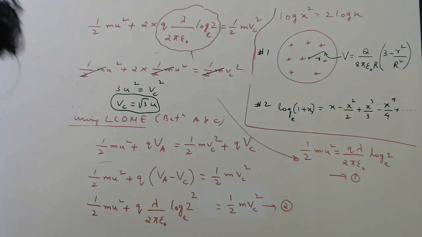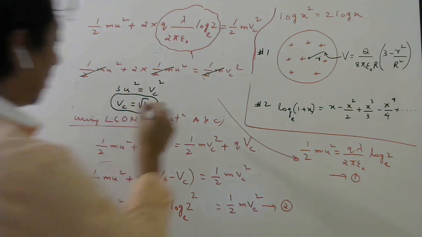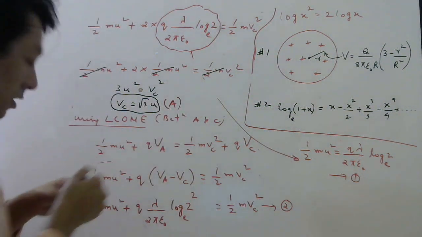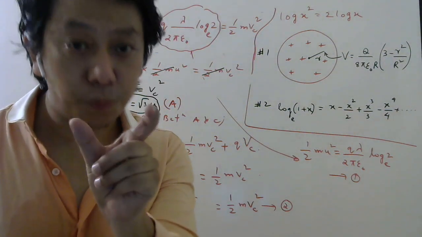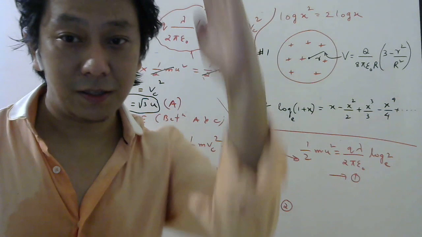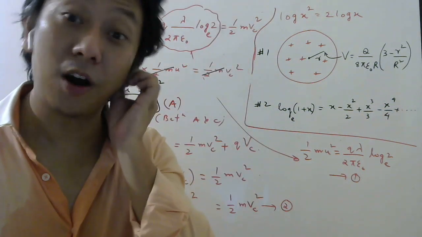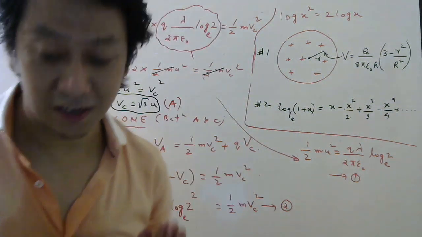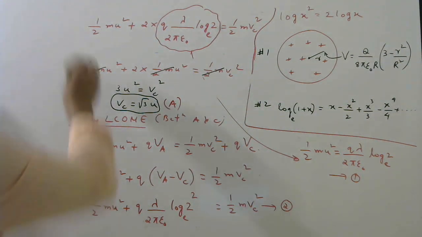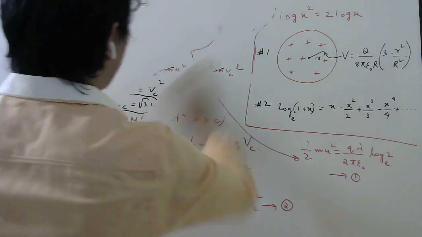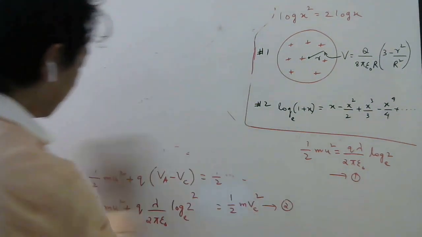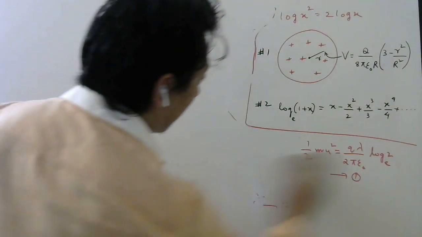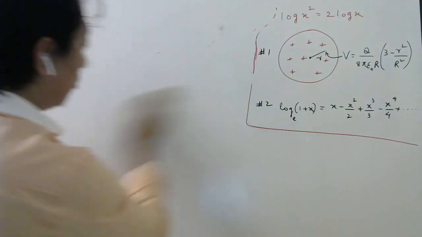So which is the right option? Option A. Option A. It's a beautiful question. Thus you should know formula for potential difference between 2 points when there is a line charge, infinitely long line charge. Formula is lambda by 2 pi epsilon naught log of Ra by Rb, or you can say Rb by Ra. That depends on which 2 points.